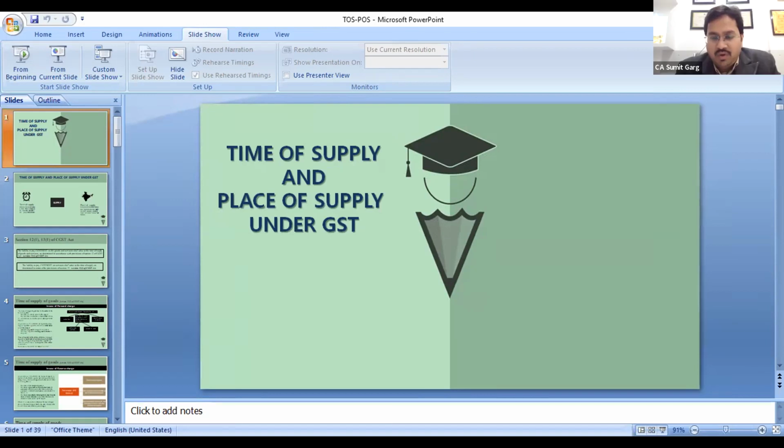Vishalji, can I allow all participants to unmute themselves? Yes, they can, no issue. They can unmute, and even if they want to type, I have no issue. But if they participate by speaking, it would be a great interactive session. Okay, sure.